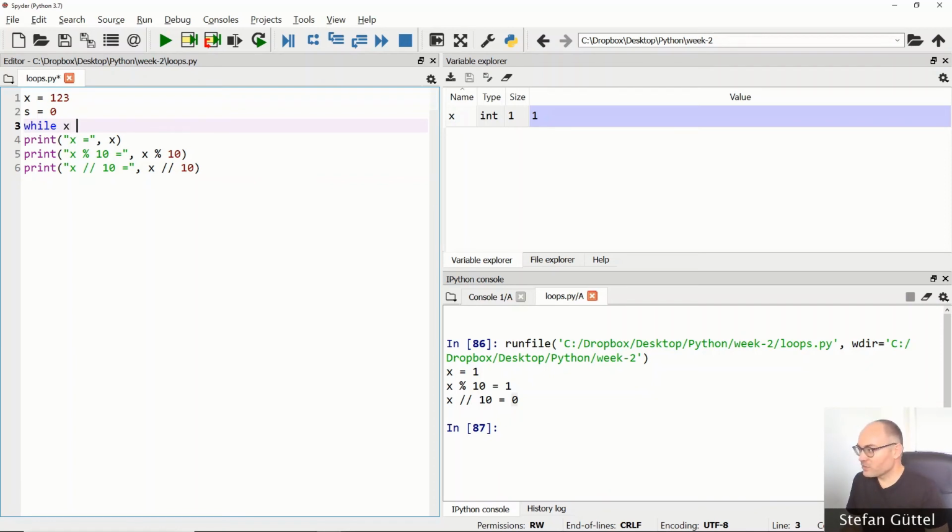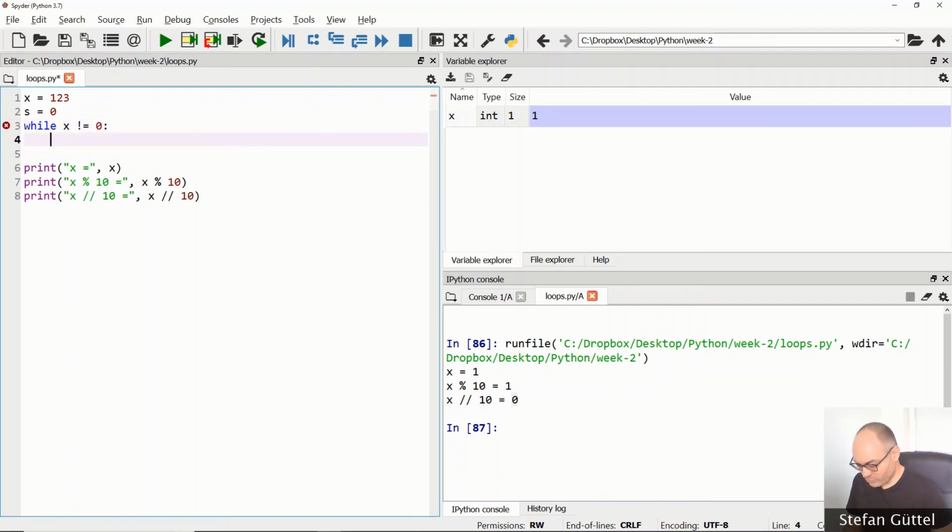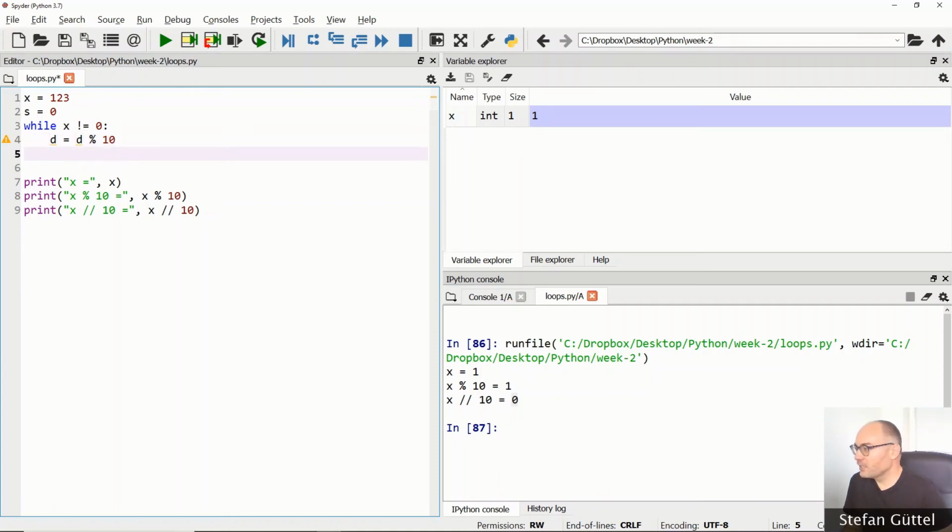While x is non-zero, what we want to do is get the last digit, and the last digit of that number x is obtained using this operator here, the remainder after division by 10, and then we will remove the last digit from x by using integer division of this form.